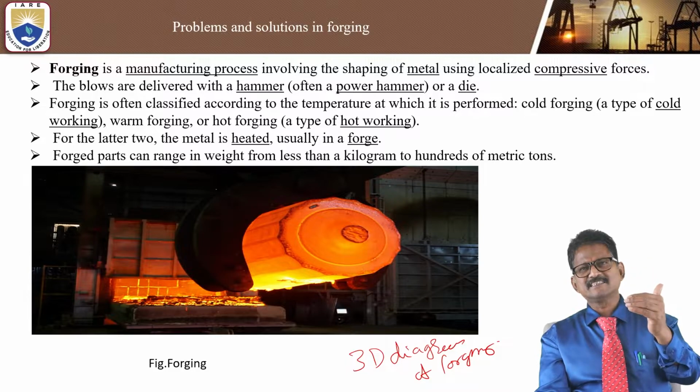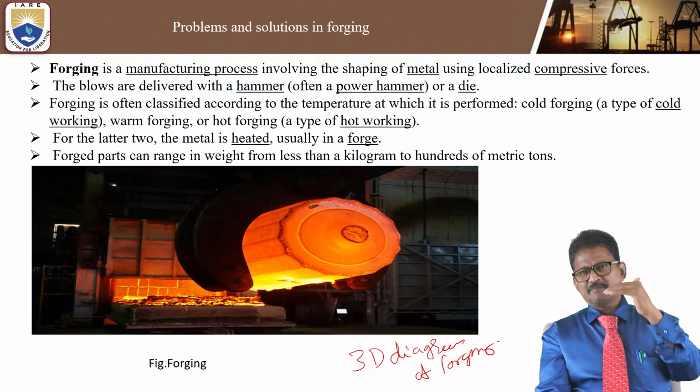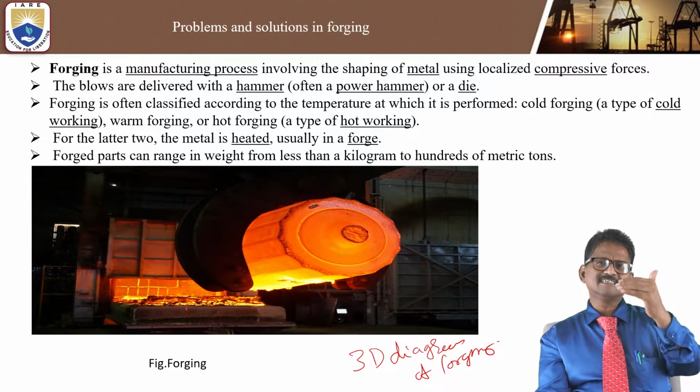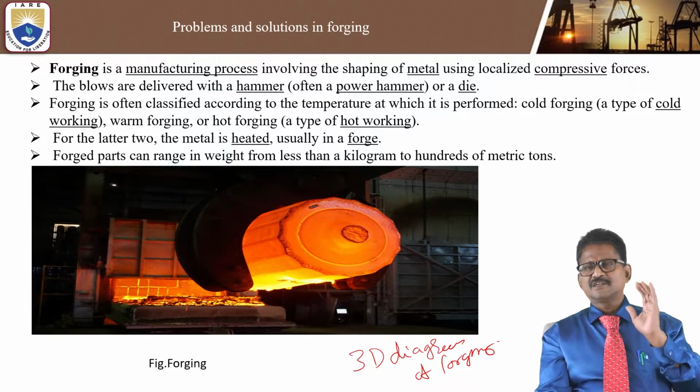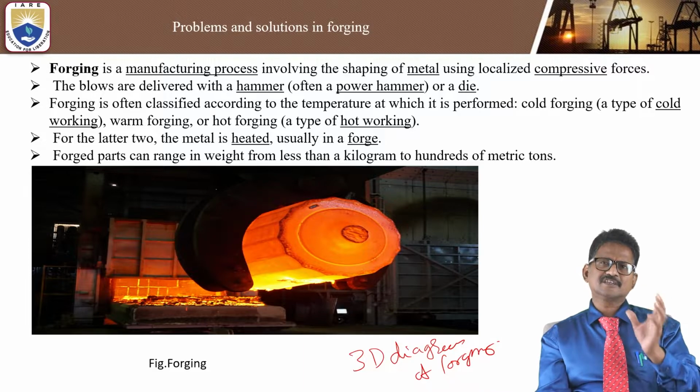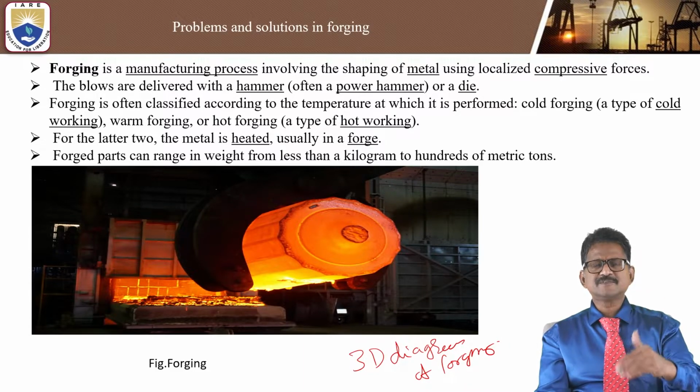Above recrystallization, a metal, for example mild steel, can be heated to more than 923 degrees centigrade and becomes red hot.